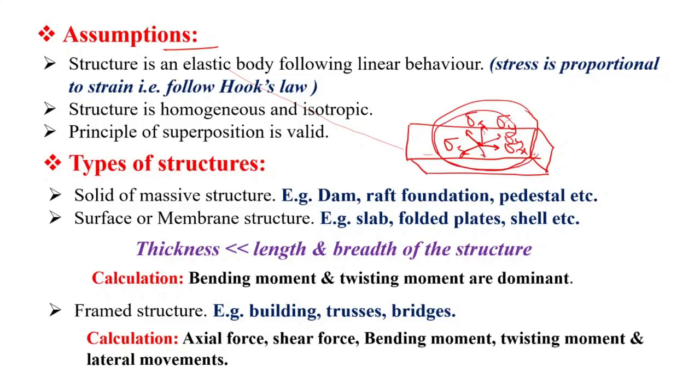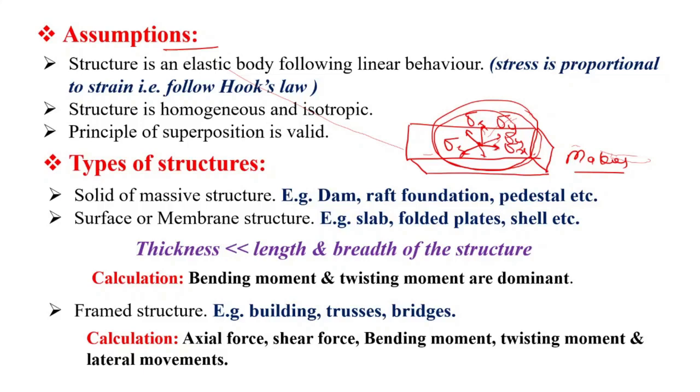If these stresses or physical properties are changing in every direction, then it becomes very complicated to analyze the structure. So to make our calculation easy, we make some assumptions in all subjects, like in this structural analysis.